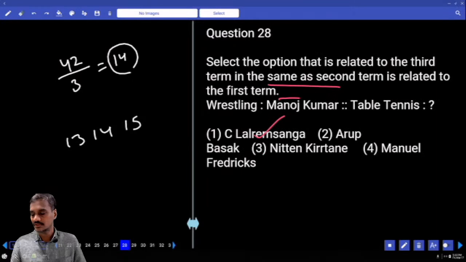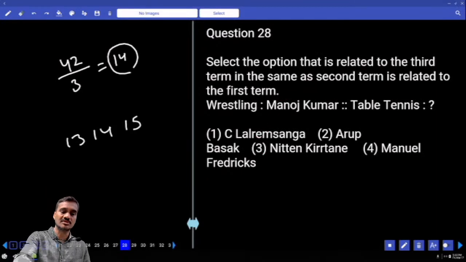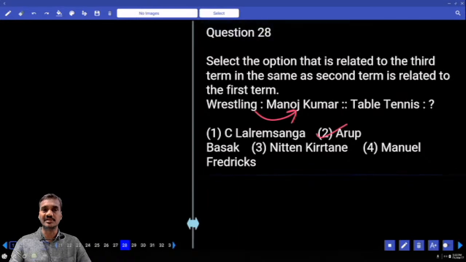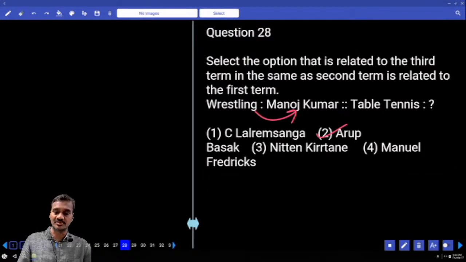Then 28. Now wrestling: Manoj Kumar, he is a wrestling player. And in the same way, table tennis. Now who is the table tennis player here? Indian table tennis player, that is Arup Basak.